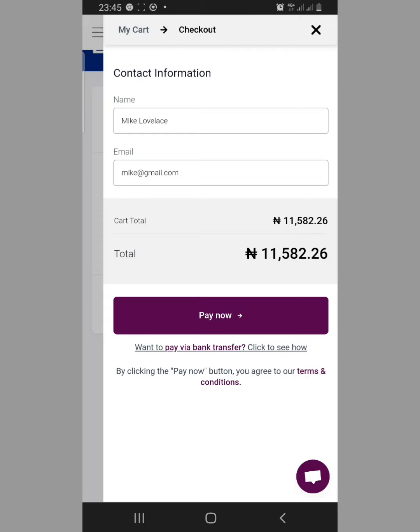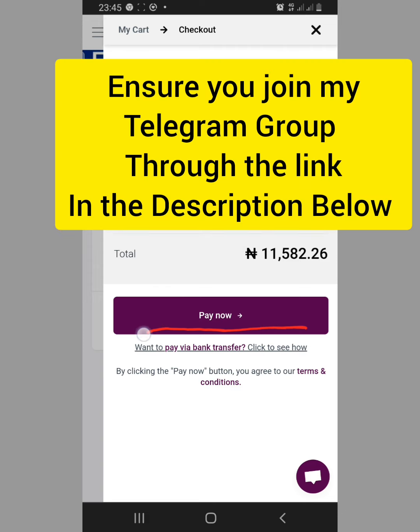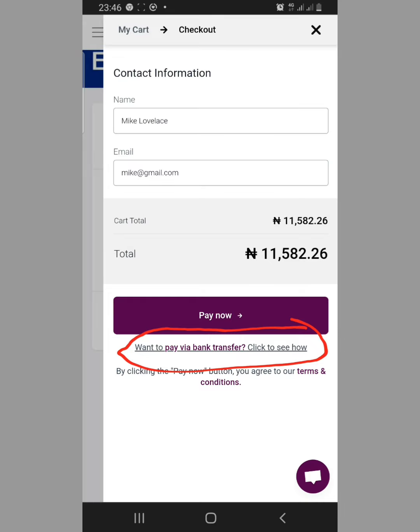Then you select pay now. You can as well pay through bank transfer. Have you seen how this platform is actually very good for arbitrage? Because you can pay through either bank transfer, with your card, or any other means. If you are using your card here, they are debiting you in naira, not in dollars. So you can use your card as many times as possible because there is no limit to it. They are debiting you in naira and not in dollars.